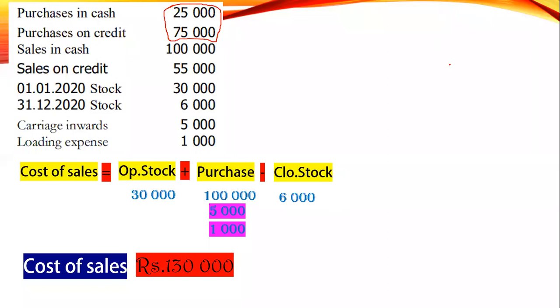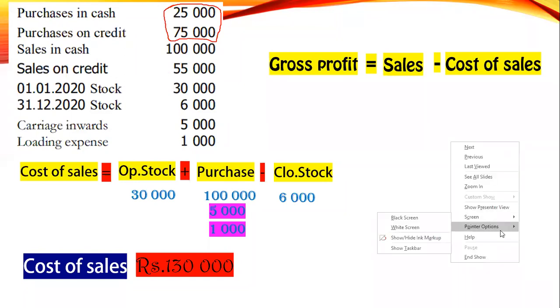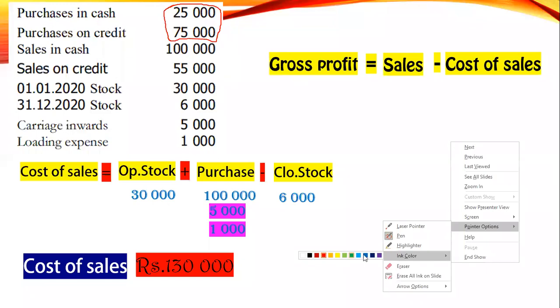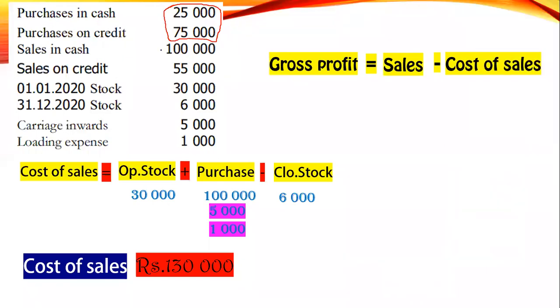Now we are coming to the gross profit. Gross profit equals sales minus cost of sales. For sales, my dear, you have two things: sales in cash and sales on credit.